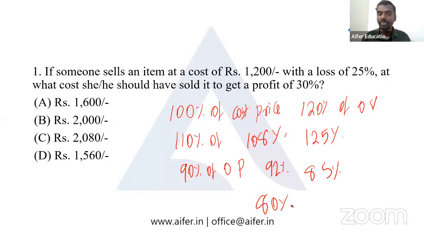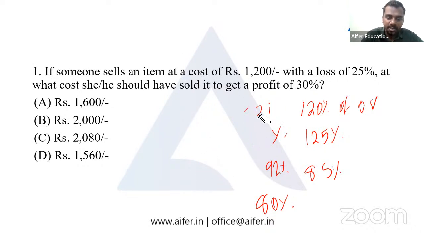When there is a loss of 5%, it is sold at 95% of the original value. When there is a loss of 25%, it's sold at 75% of the original value. I hope the basic concept is clear.